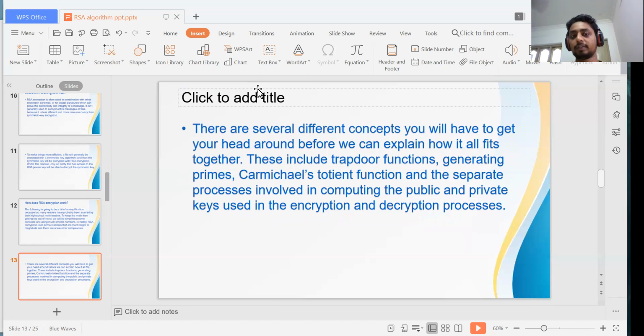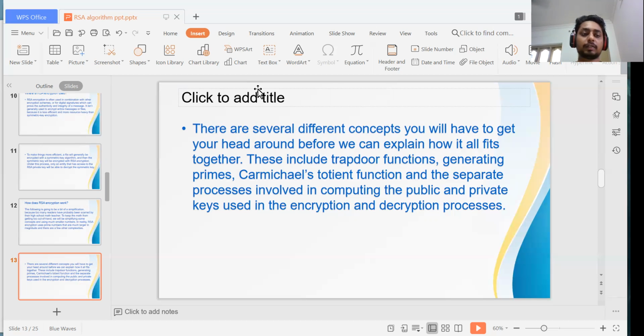The main thing is the public key, which we use in the encryption process.